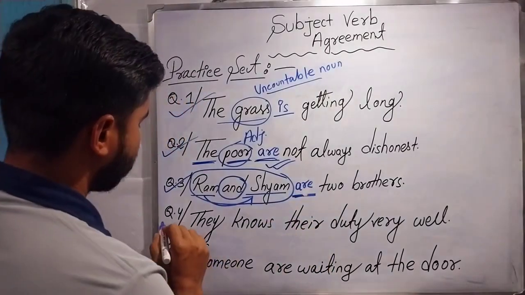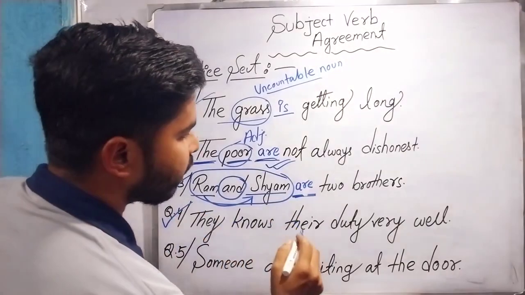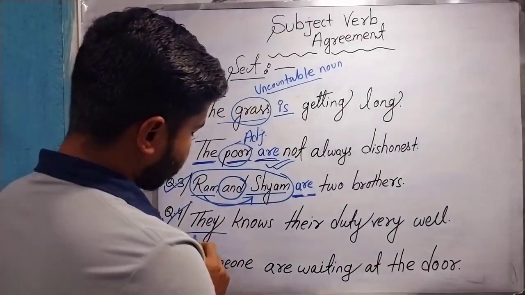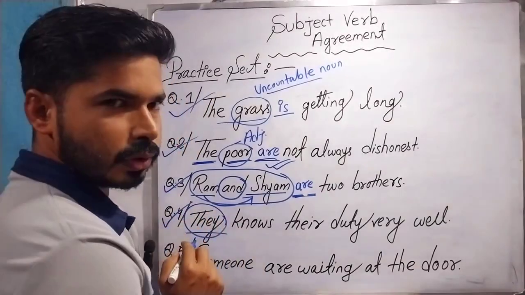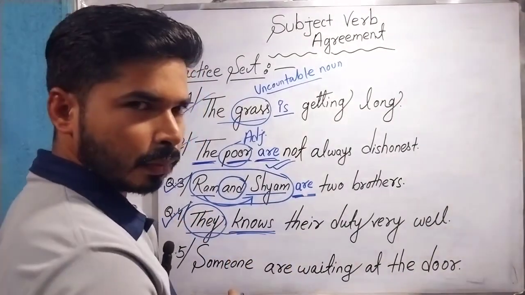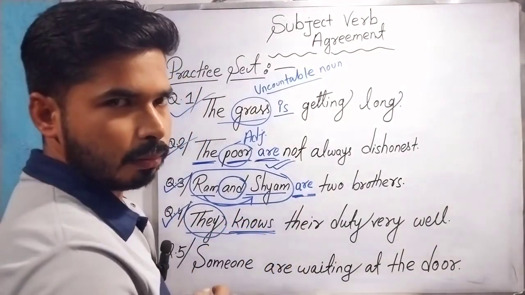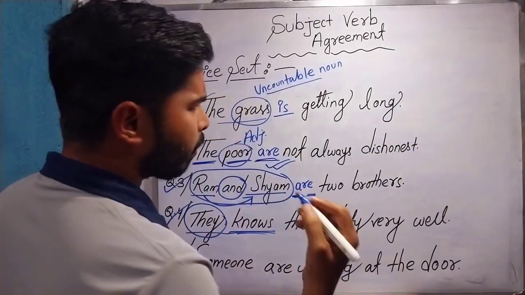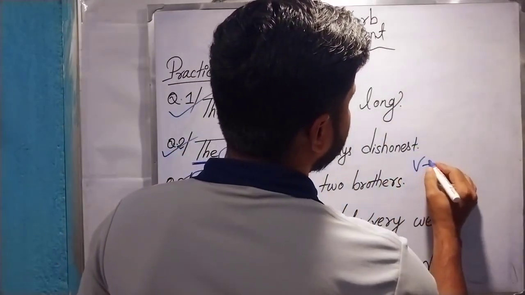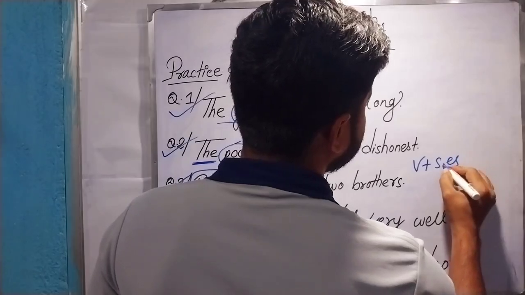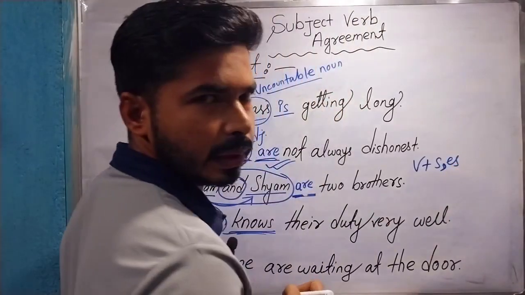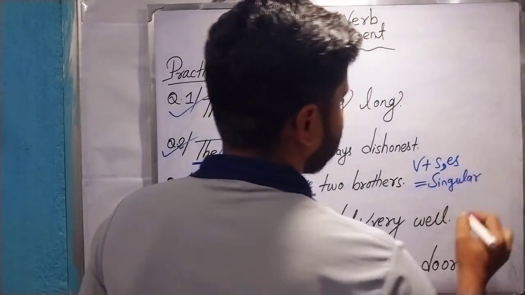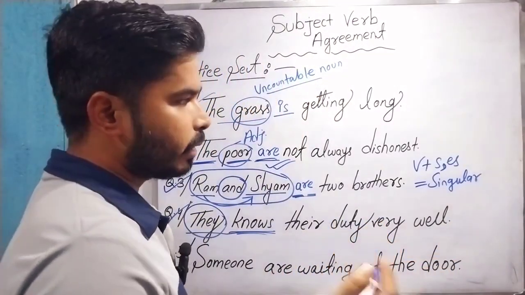Next, in the fourth: They knows their duty very well. The subject is they, and this is plural. So the verb will also be in plural. Then knows is singular or plural? I had already told in my previous video that verb plus s or es is equal to singular, as goes, drives, plays, etc. These are singular.